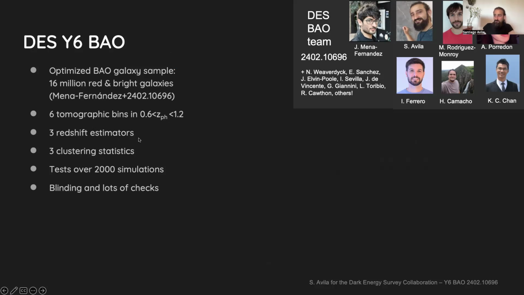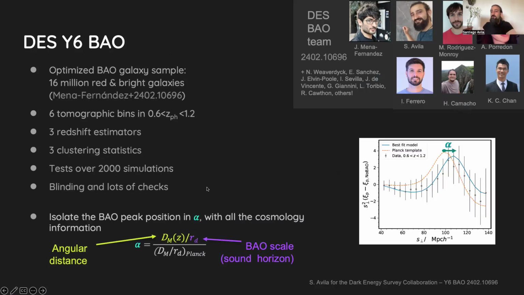We used 3 different redshift estimators to make sure that our measurements are robust, 3 different clustering statistics, and tested over 2,000 simulations. We did all the analysis blinded and a lot of checks to verify that our measurements are robust. In the end, all the measurements are isolated in this alpha, which tells us basically how much we need to move our peak position of the BAO from a template in a given cosmology to the measurements. This shift encodes all the cosmology in the angular distance at a given redshift and the BAO scale, the sound horizon.